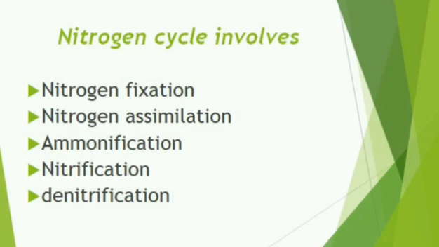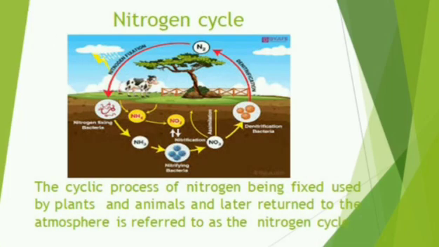Clear? Nitrogen fixation can be done in 2 ways: with the help of lightning and with the help of biological nitrogen fixation. In the process of lightning, lightning contains high energy. In our atmosphere, 78% is nitrogen, present in the gaseous form. Plants and animals cannot utilize this gaseous form of nitrogen directly. So, the gaseous form will be converted into plant usable form. This is the first step. This will be done with the help of lightning.